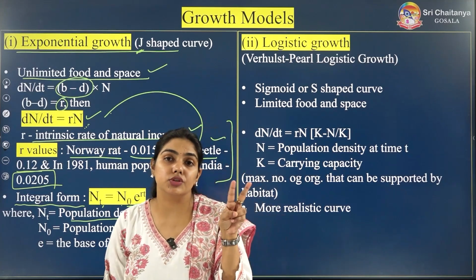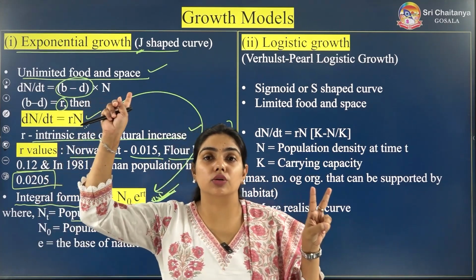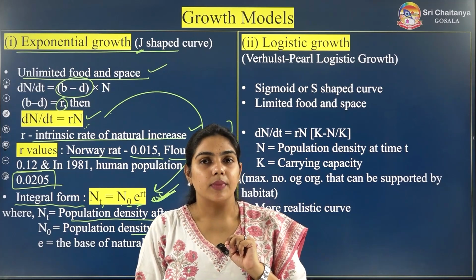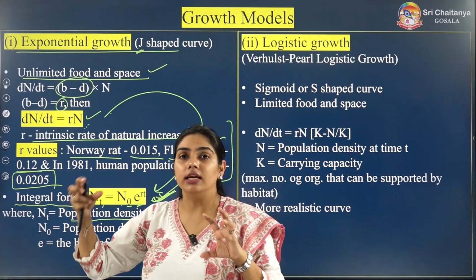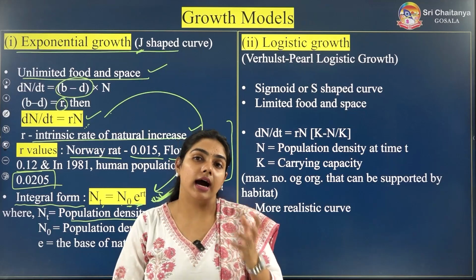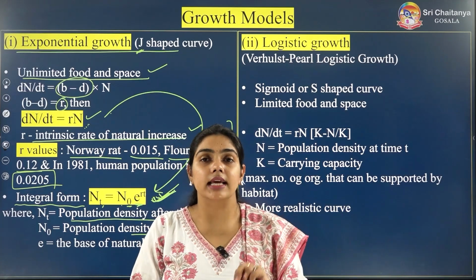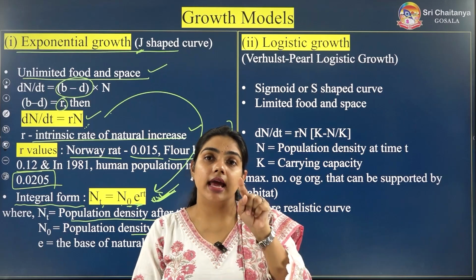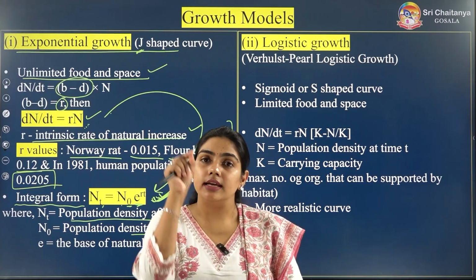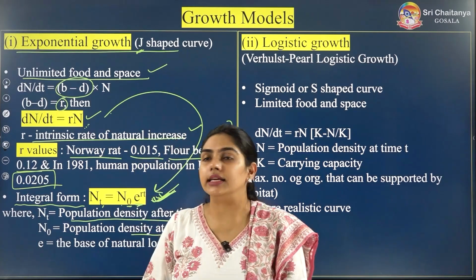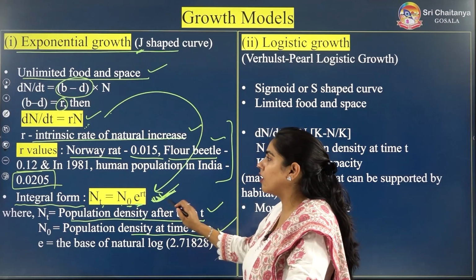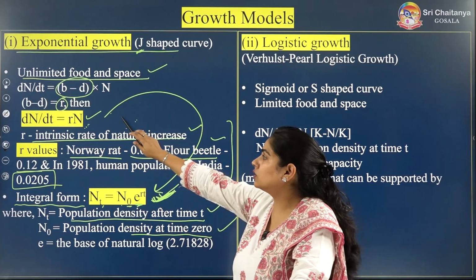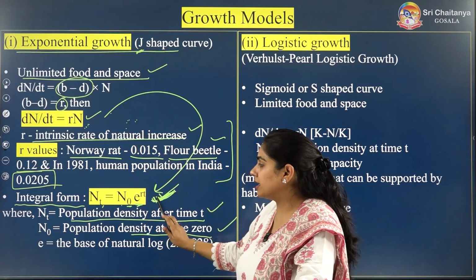So how many equations do you have to remember for the exponential growth curve, everyone? 2 equations. One is the normal equation, dN by dt is equal to rN. Second is the integral form of this equation, Nt is equal to N naught e raised to power rt. This is the integral form of the exponential growth curve equation.